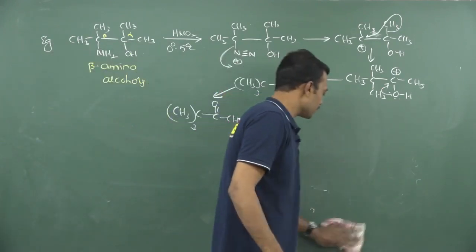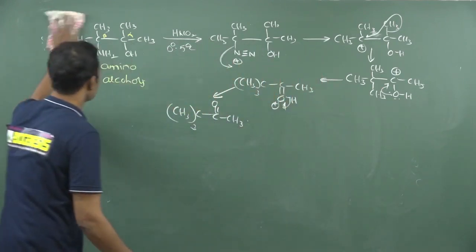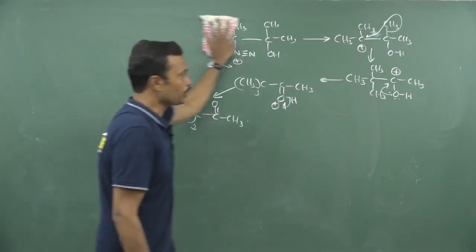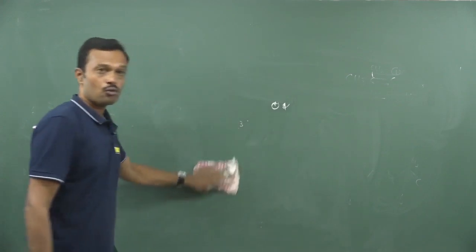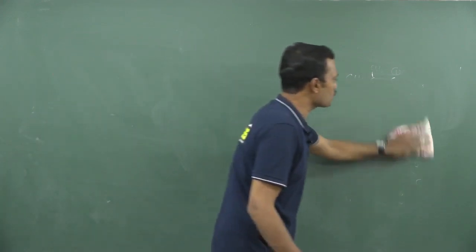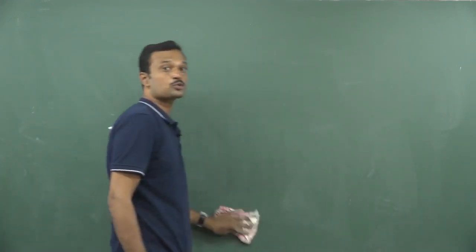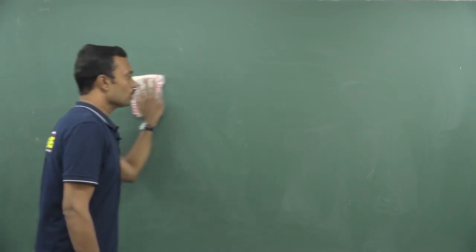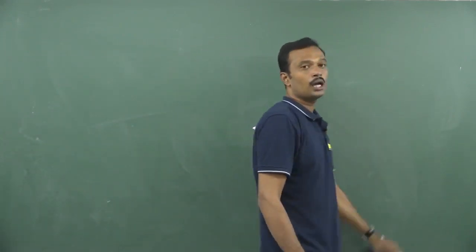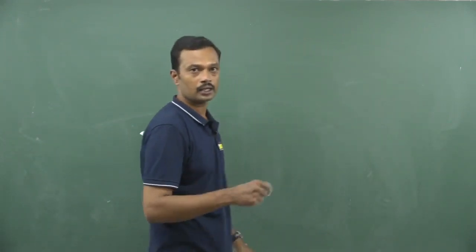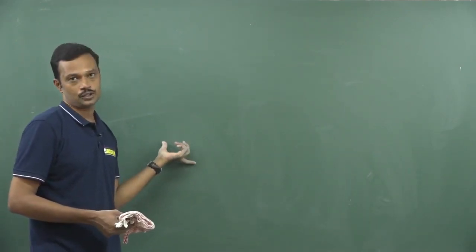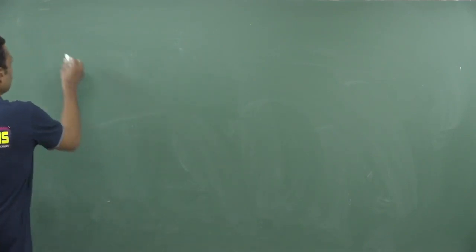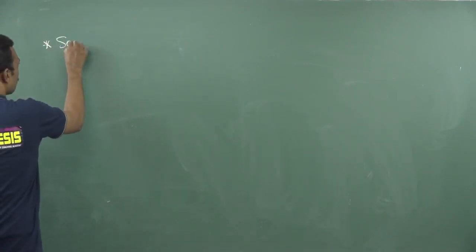So you can define a semipinacol rearrangement like this. This is called semipinacol rearrangement. Generally pinacol rearrangement is nothing but adjacent carbons, definitely there is a presence of hydroxy groups. If hydroxy groups are not available, adjacent carbon may carry a halogen, adjacent carbon may carry an excellent leaving group, otherwise even it is applicable for epoxides. So you can define a semipinacol reaction like this.